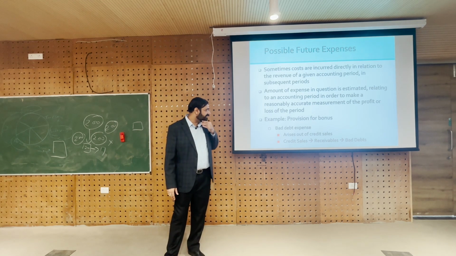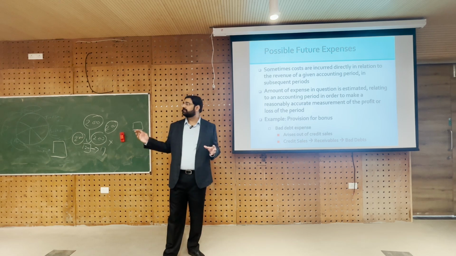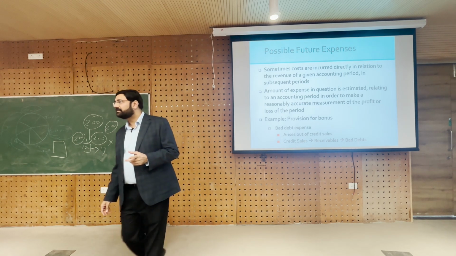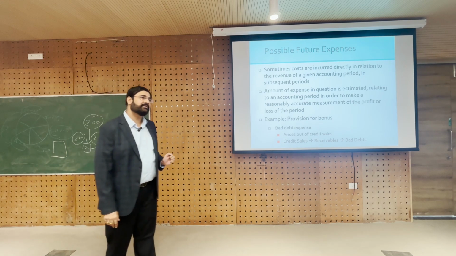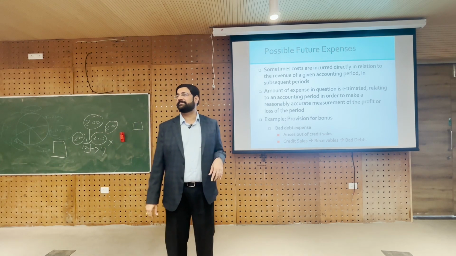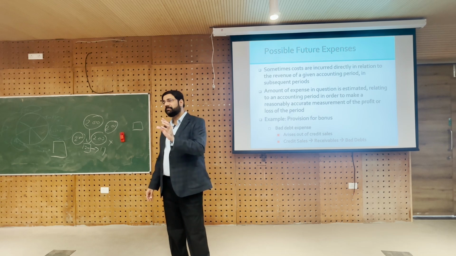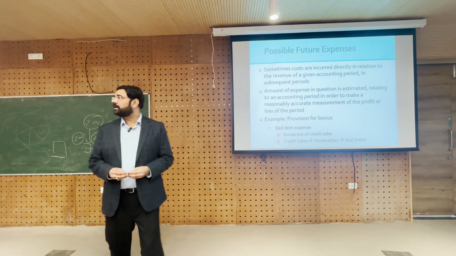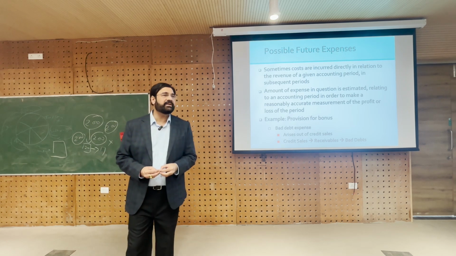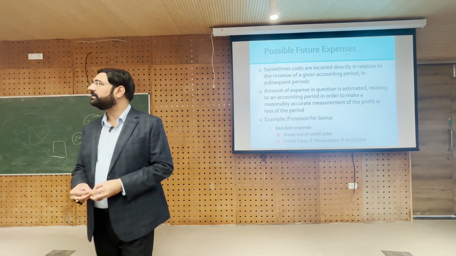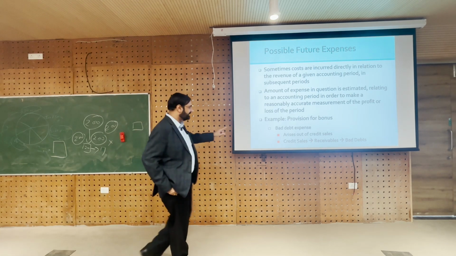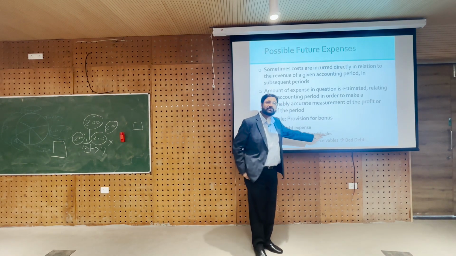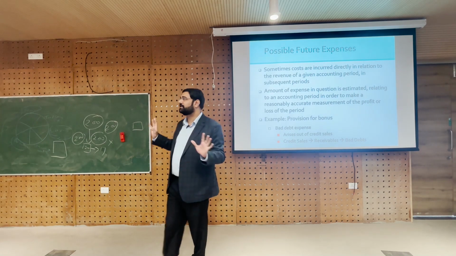So, in such cases what happens is, on 31st of March you say, I have 100 rupees of debtors, but I know from past experience that 1% of debtors are such who will not pay me. So, I will actually only collect 99 rupees from my debtors. So, credit sales got converted into receivables, 100 minus 1% is bad debt. So, you will actually receive only 99.